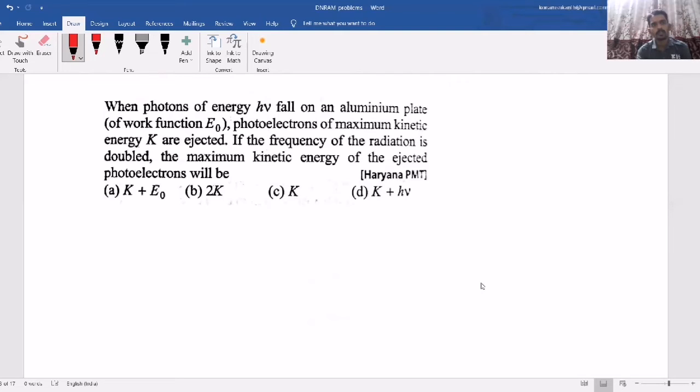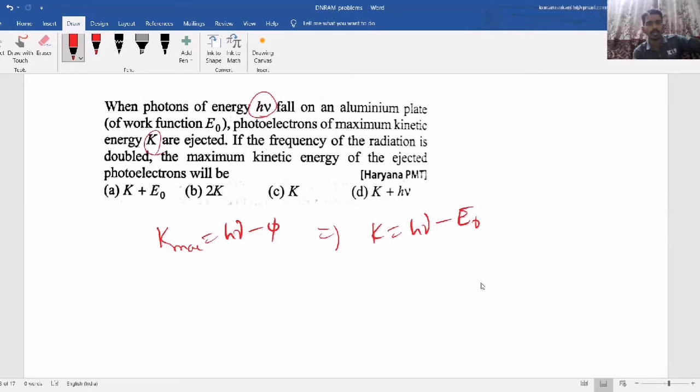See this question. When a photon of energy h nu falls on an aluminum plate, the photoelectrons of maximum kinetic energy K are ejected. If the frequency of the radiation is doubled, the maximum kinetic energy of the ejected photoelectrons is? So what is the K maximum general equation? h nu minus phi. So here one situation is energy h nu and the corresponding kinetic energy K, work function is E naught. That means K equals h nu minus E naught.